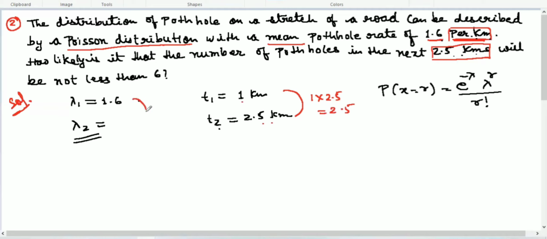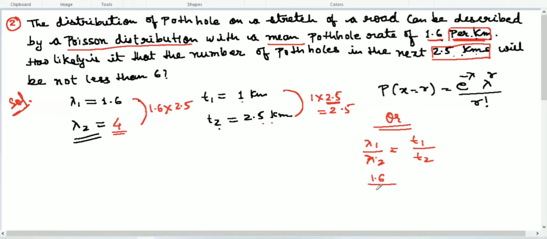So here we will use the same rule. Write down 1.6 and multiply it by 2.5, and you will get 4. So this lambda will work in the Poisson distribution. Or you can use the ratio formula: lambda 1 over lambda 2 equals T1 over T2. You can use this way as well. So lambda 1 is 1.6 over lambda 2, which we don't know, equal to T1 over T2, which is 1 over 2.5.